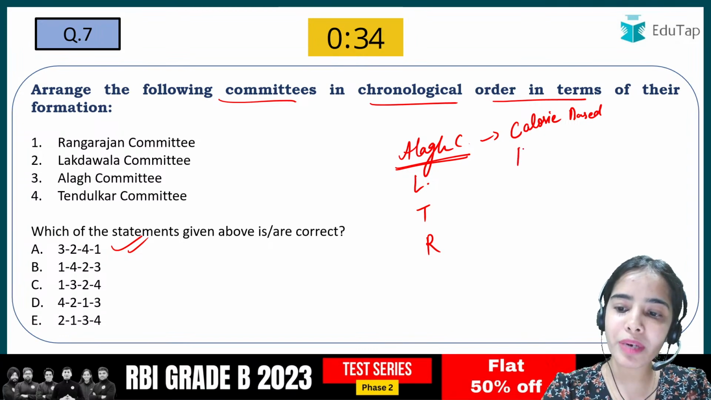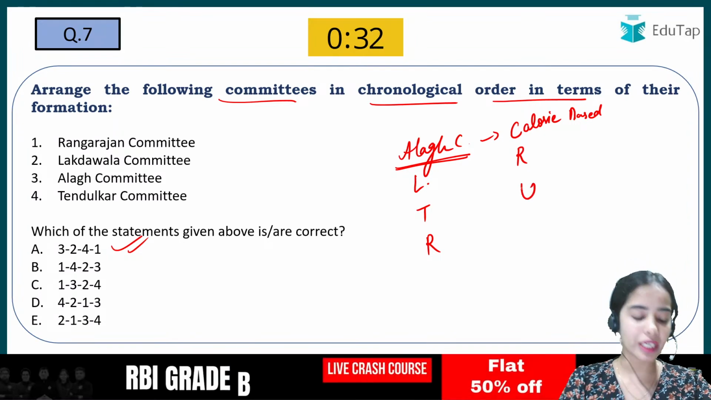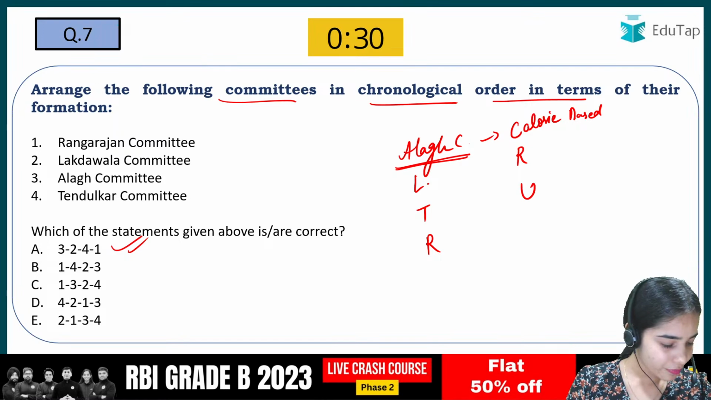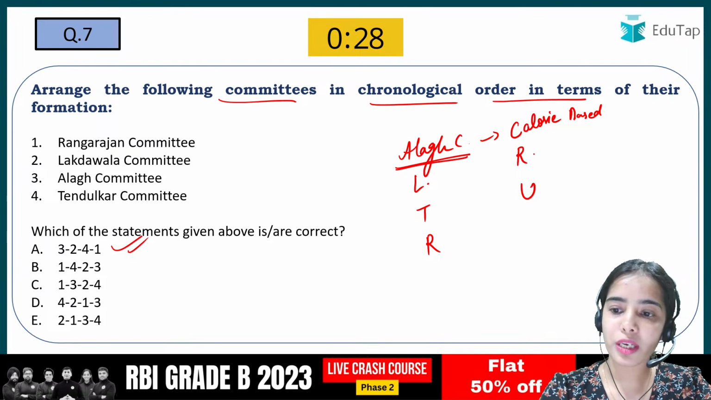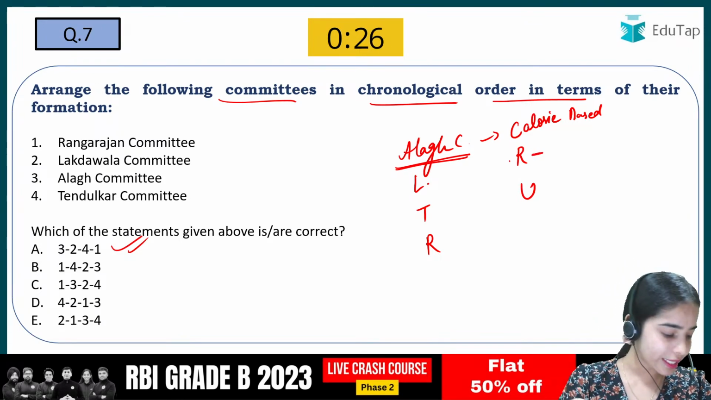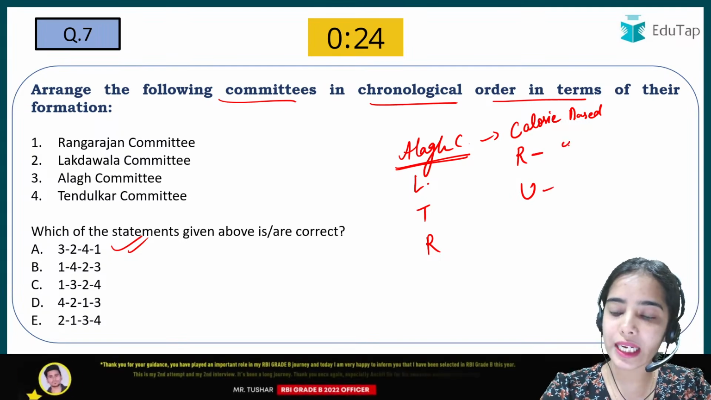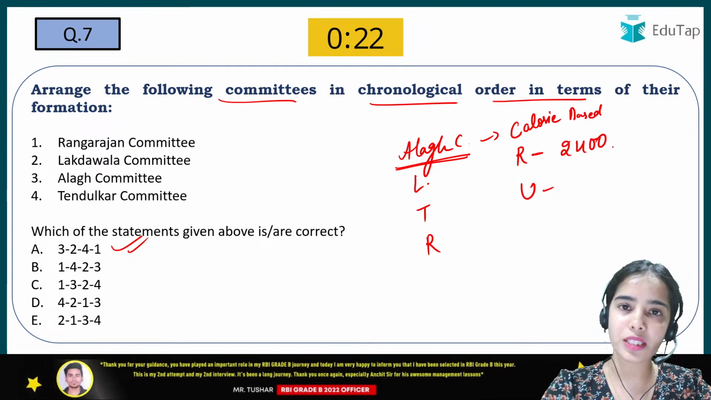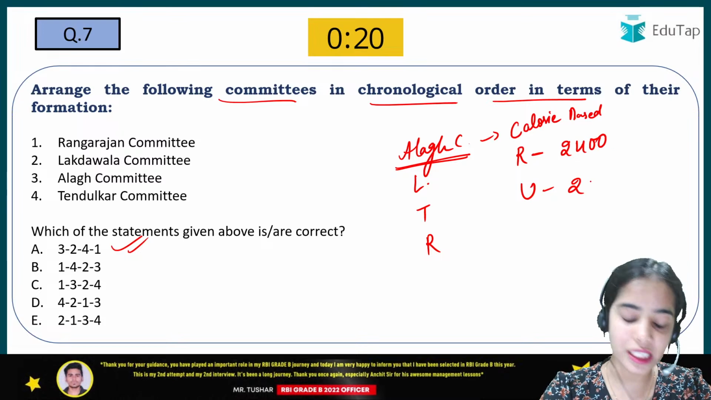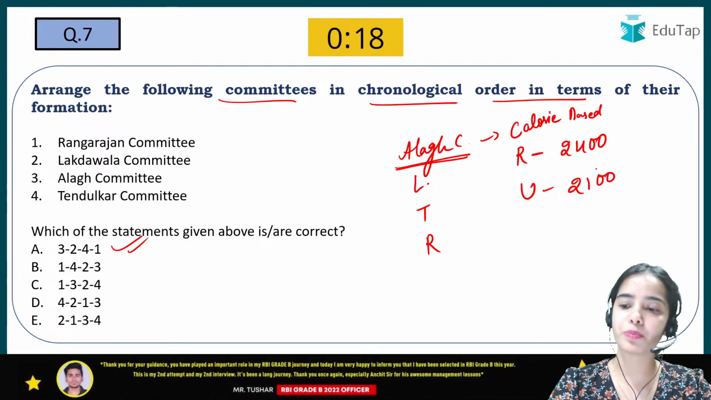What is the minimum calorie requirement for the rural and the urban areas? Who can tell me? The minimum calorie requirement for the rural and urban areas. So for the rural areas, it is 2400 calories per day per person, and for the urban areas, it was 2100 per day per person.